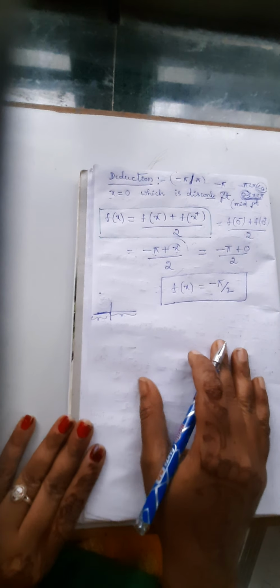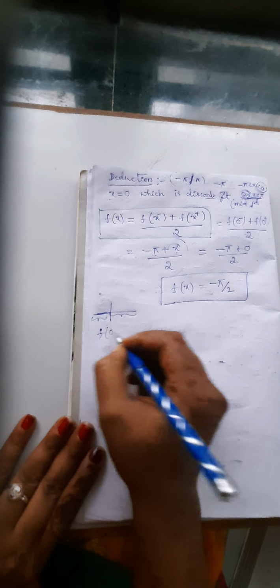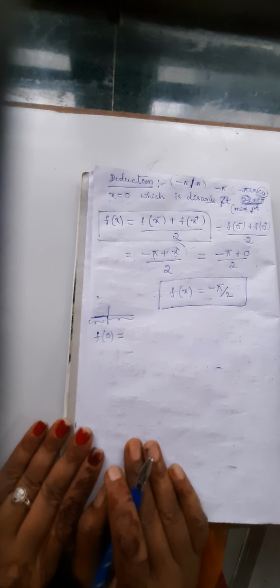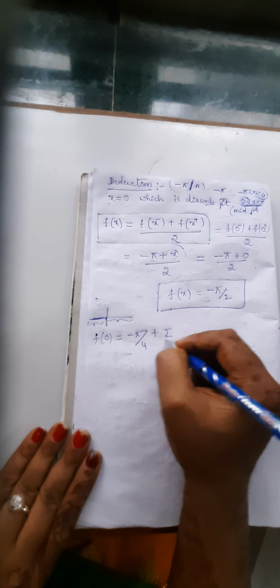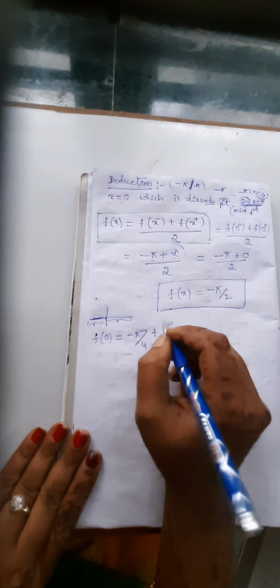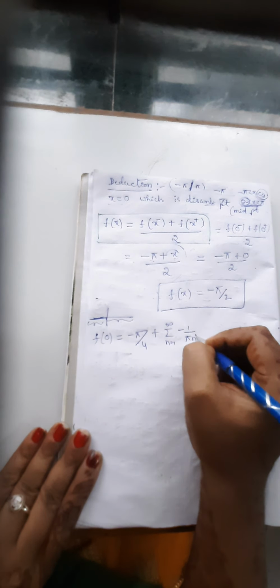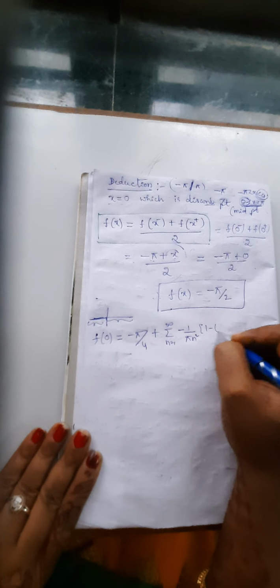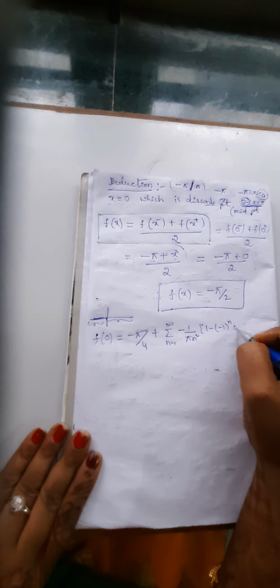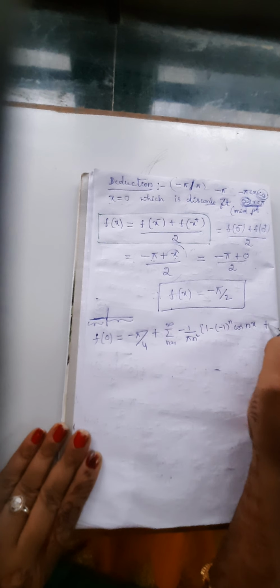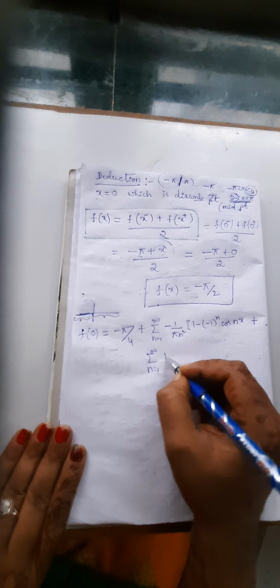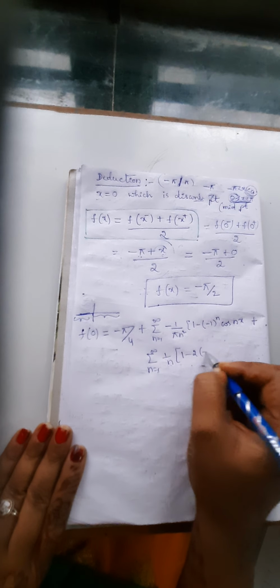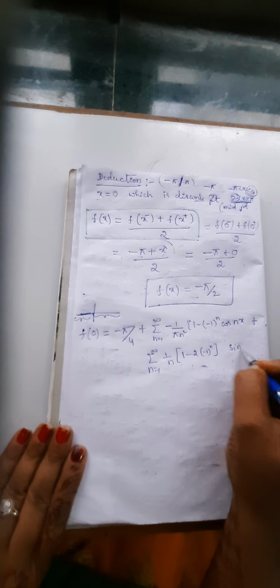Now we have to substitute in the required series f of 0. We have to write the function, that is minus pi by 4 plus summation n equal to 1 to infinity, we are having minus 1 by pi n square into 1 minus minus 1 power n into cos nx, plus summation n equal to 1 to infinity, we are having 1 by n into 1 minus 2 into minus 1 power n into sin nx.